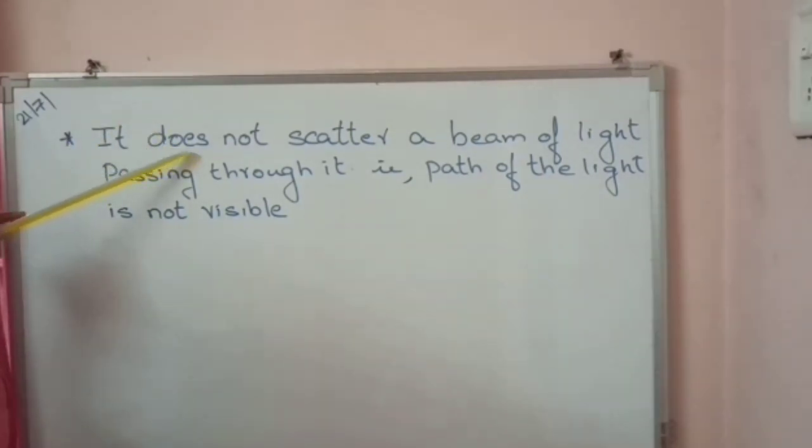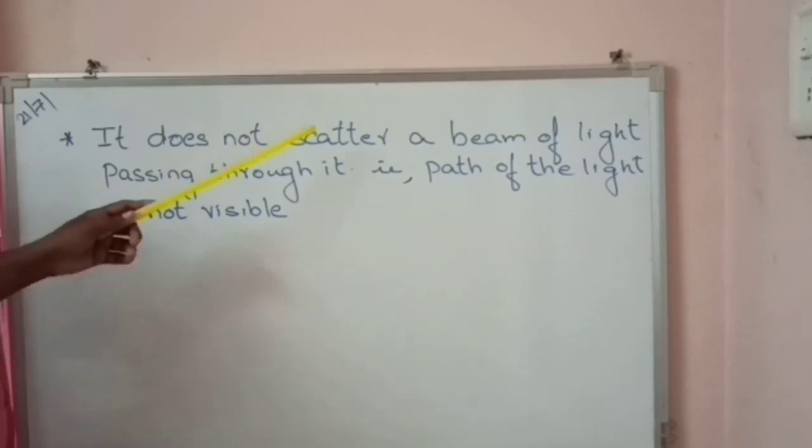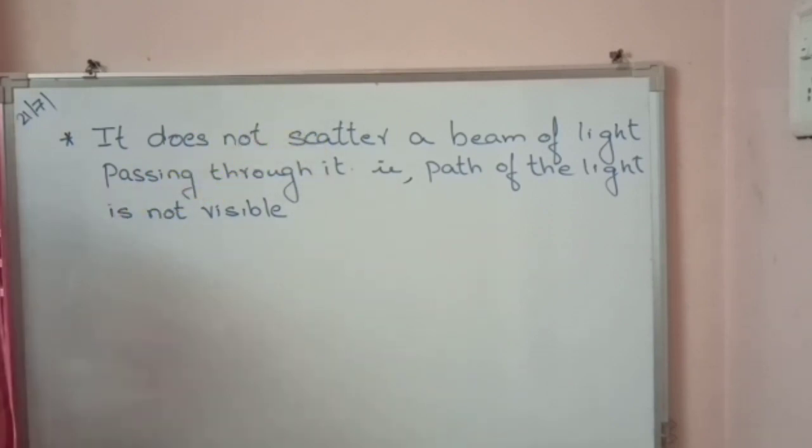Another property is it does not scatter a beam of light passing through it. That is, path of the light is not visible. If we direct a beam of light through this solution, the path of the light is not visible. Why? Because the size of the particles of solution is too small, so these particles do not scatter a beam of light. So the path of the light is not visible. So all these are the properties of solution.